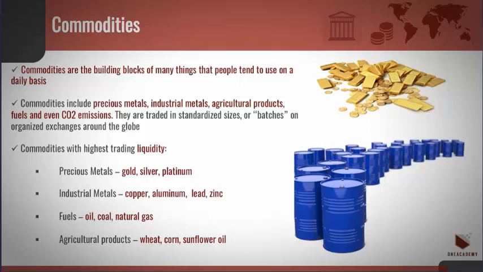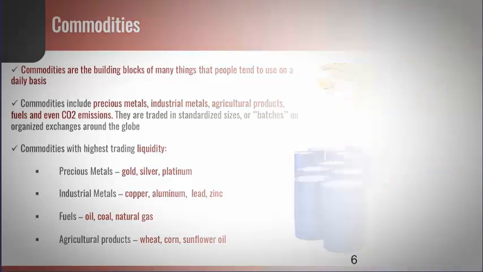Here is a brief list of some of the commodities with the highest liquidity. Precious metals: gold, silver, platinum. Industrial metals: copper, aluminum, lead, zinc. Fuels: oil, coal, natural gas. Agricultural products: wheat, corn, sunflower oil.